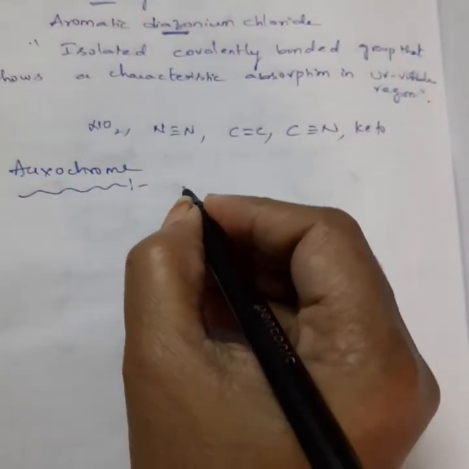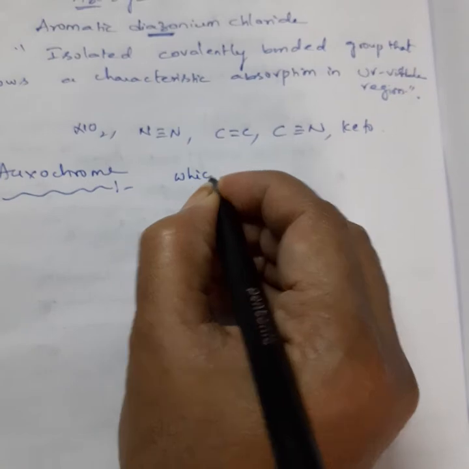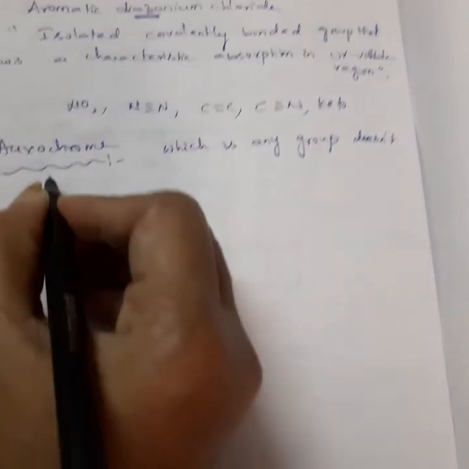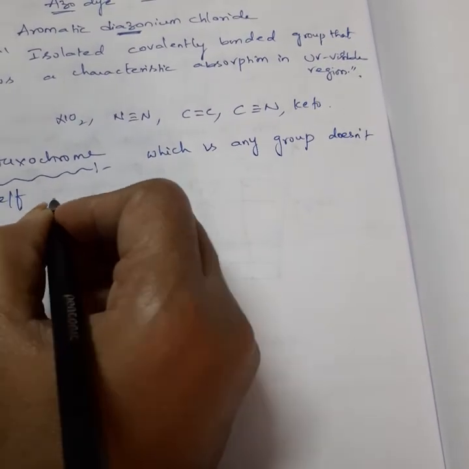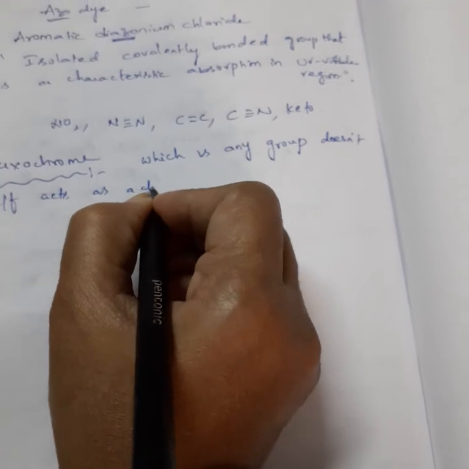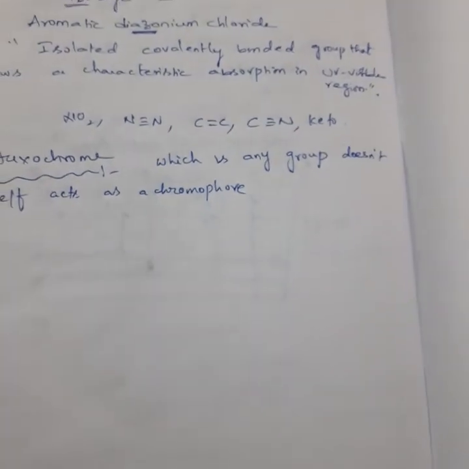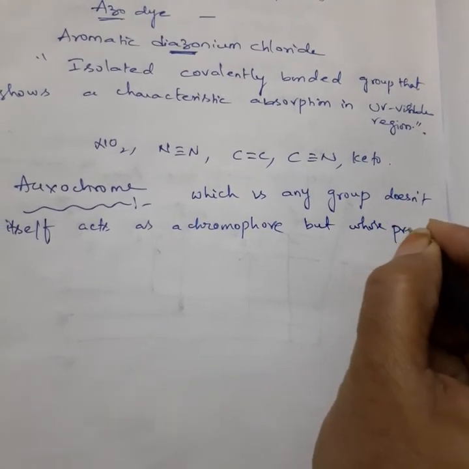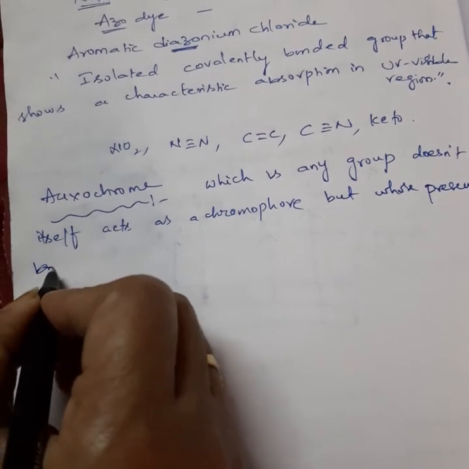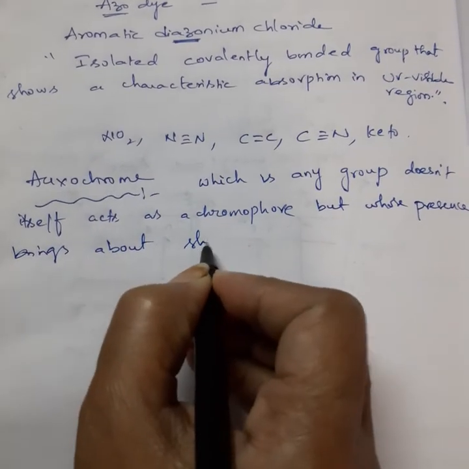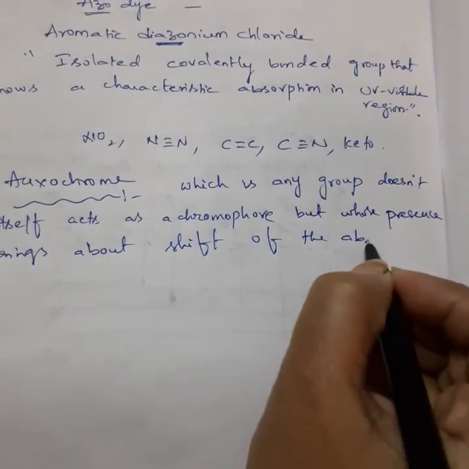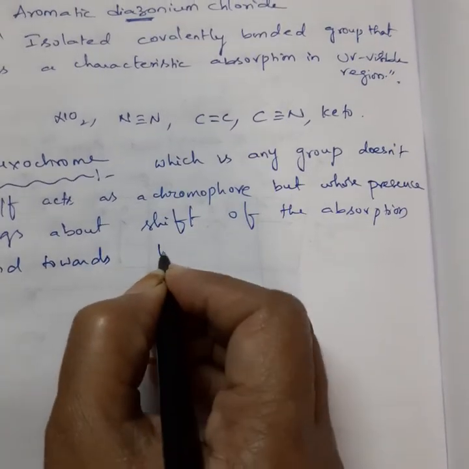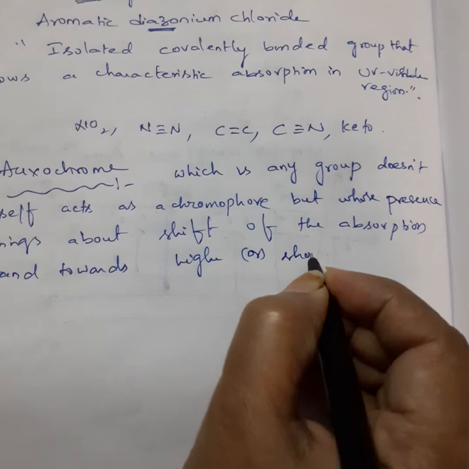An auxochrome means any group which does not itself act as a chromophore, but whose presence brings about a shift of the absorption band towards higher or shorter wavelengths.